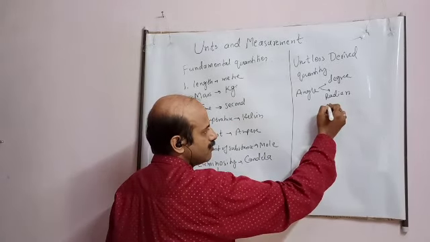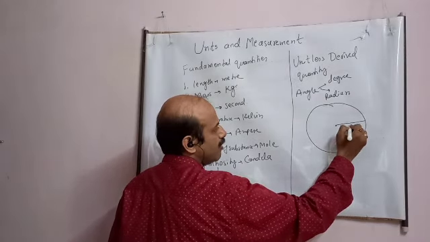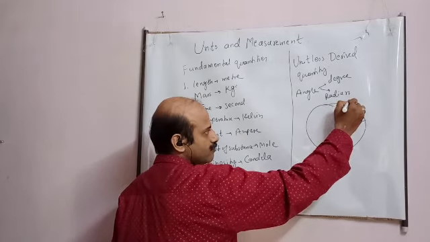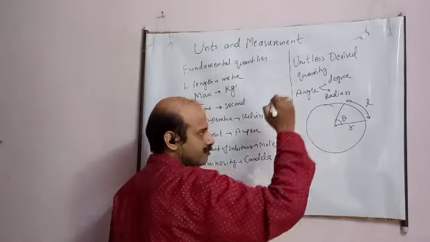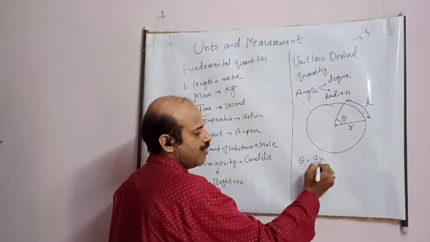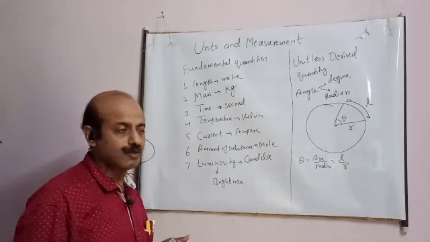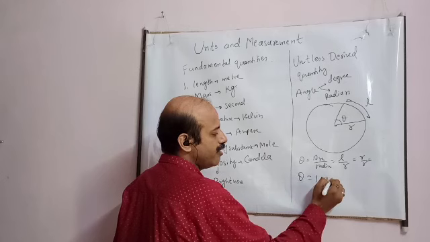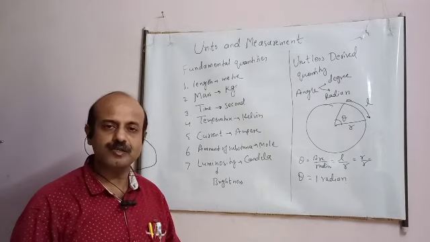Suppose there is a circle of radius r, student. Now this is the length of the arc. It subtends an angle theta. Then this angle is defined as arc upon radius, L upon R. If this L becomes equal to R, then theta is known as 1 radian. So this is the meaning of angle 1 radian, student.